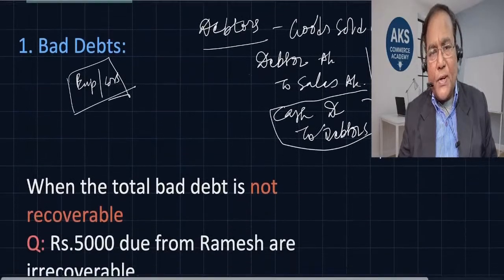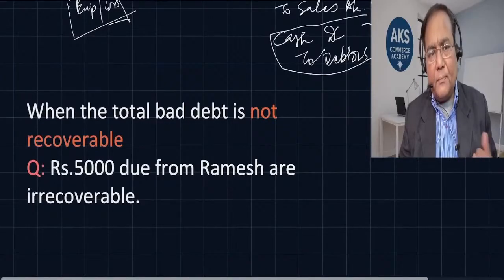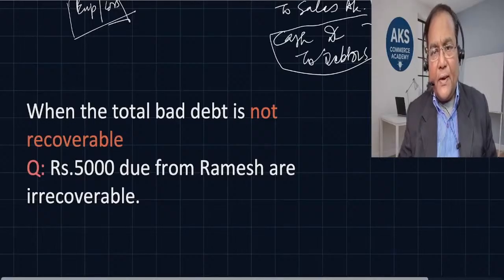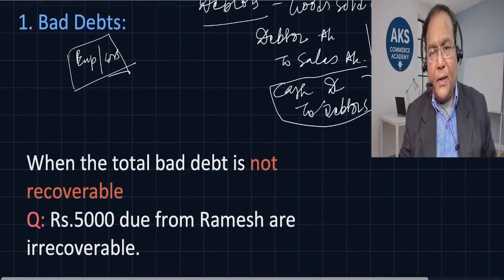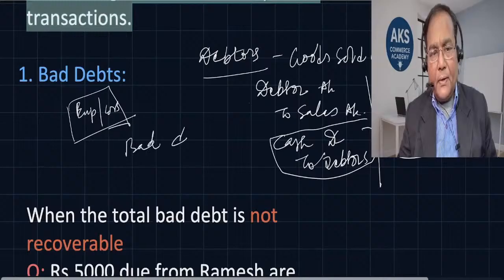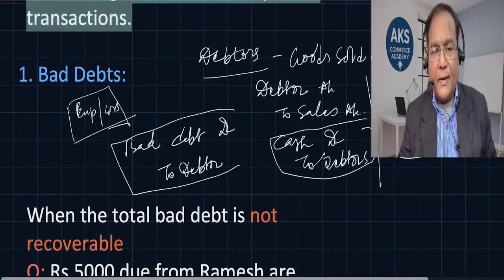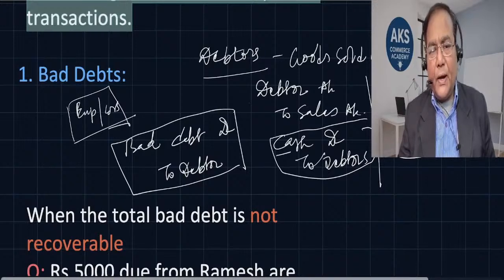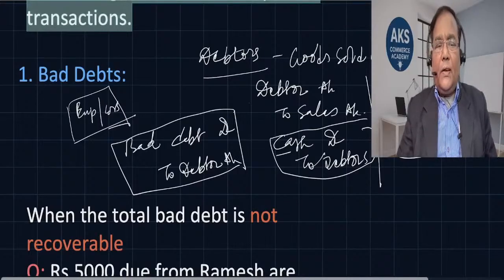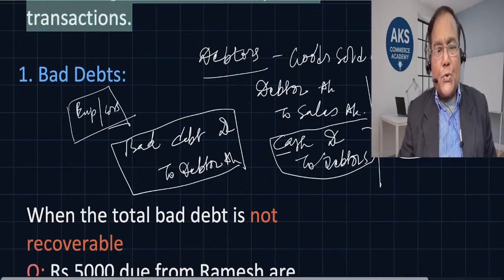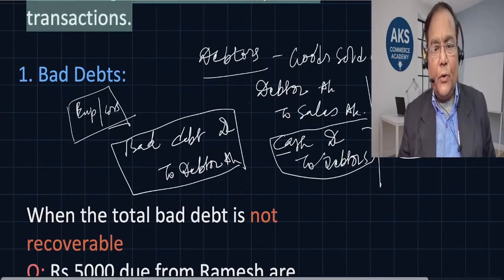Now what are the situations which are likely to happen when there is a bad debt? When total bad debt is not recoverable, so there is bad debt, the entry that we have seen here is bad debt debit to debtor. This is the entry that we are passing for bad debt. All right, bad debt debit to debtor. So instead of cash, since we are not receiving cash, we are debiting bad debt and we are crediting debtor's account. Is this clear? Now when the total bad debt is not recoverable, it is very clearly mentioned here that the total bad debt is not recoverable.